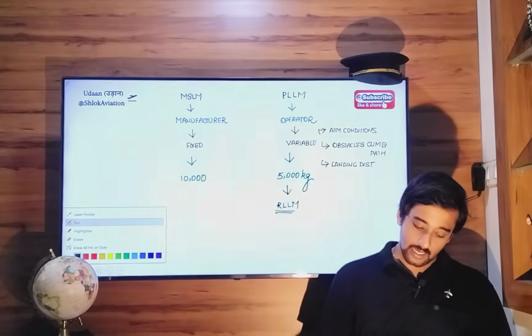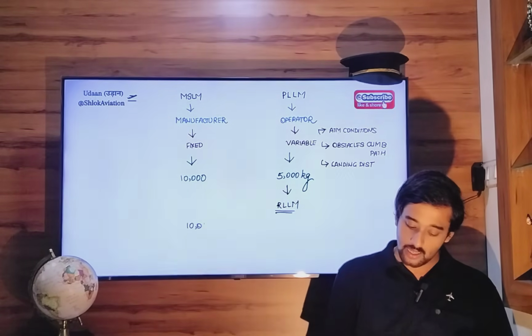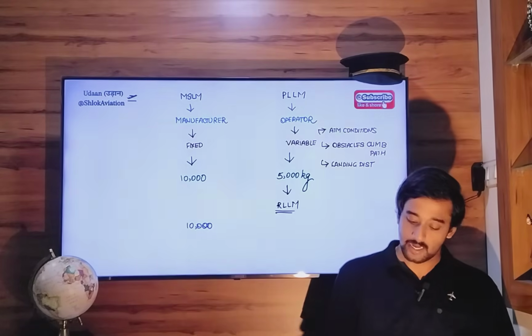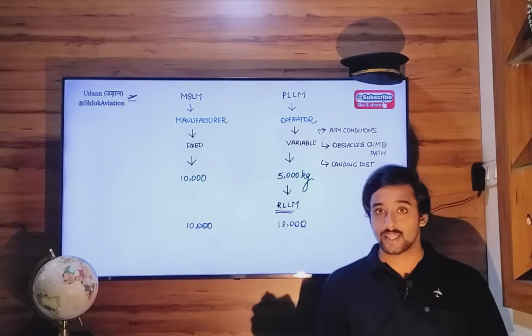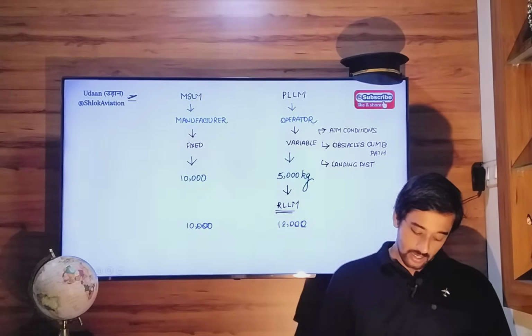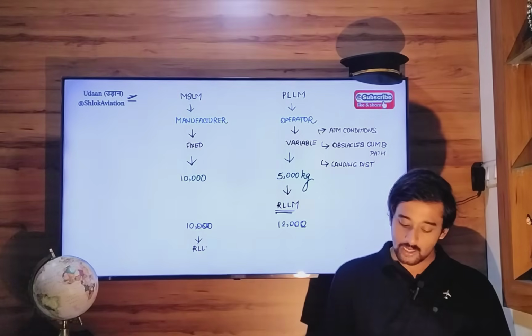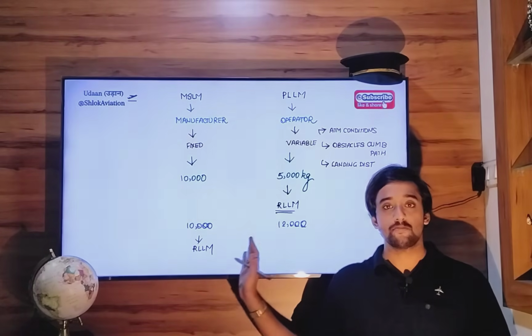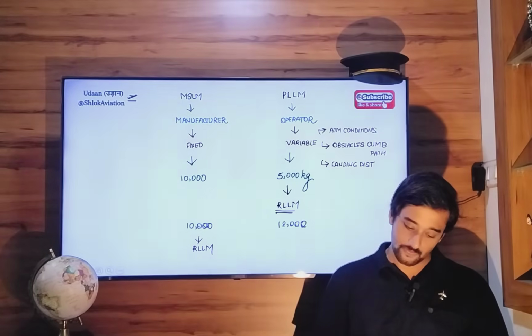Let's take another scenario. The structural landing mass is 10,000, but the performance limited landing mass is 12,000, more than structural landing mass. In that case, the regulated landing mass will be 10,000, because now the structural mass is less than the performance mass. So this becomes your regulated landing mass.